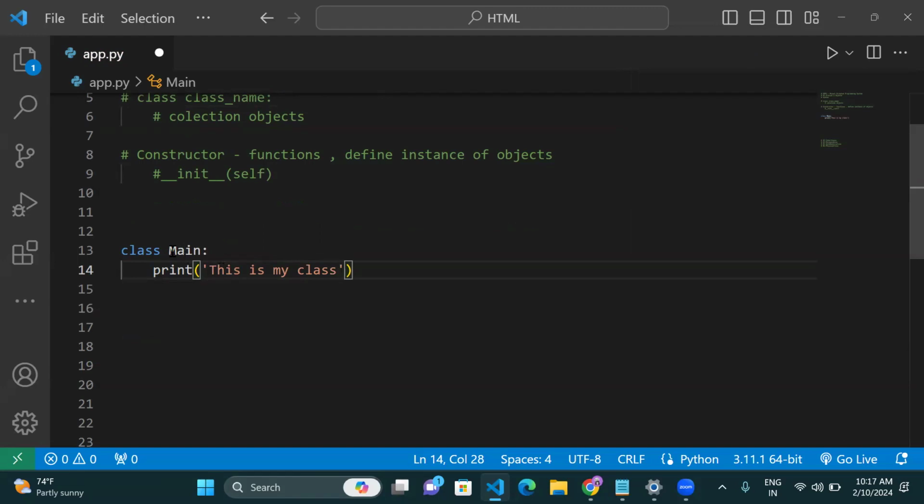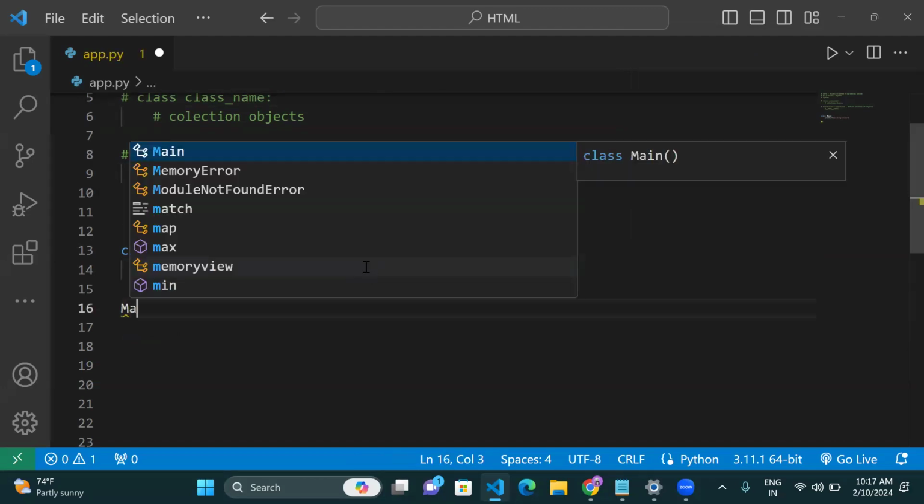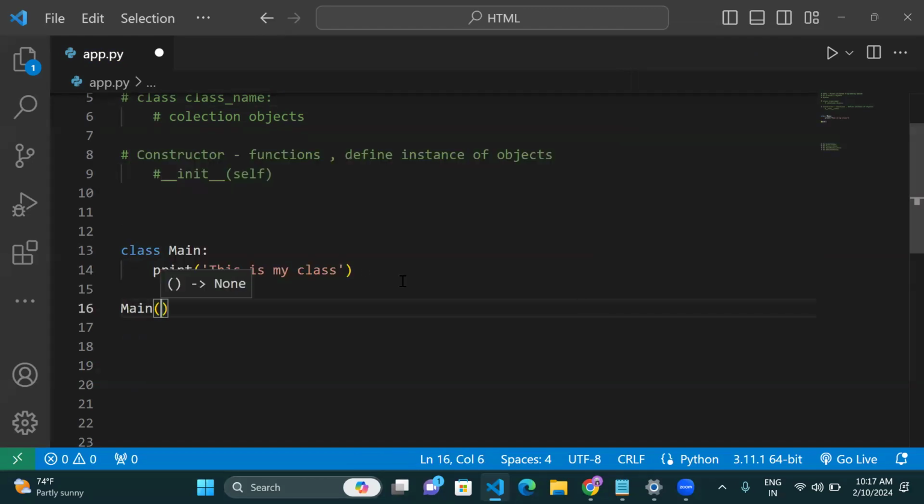So the class name is main. The main should be called over here. For example, main is a calling function. Now this is our object. Now just run this code. I'll use Visual Studio Code, but you can use IDLE also. It is the same thing. Okay, so I will just run this code.